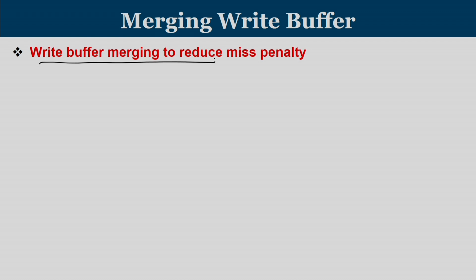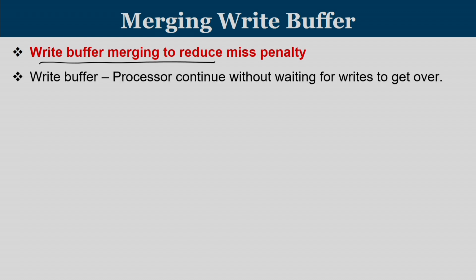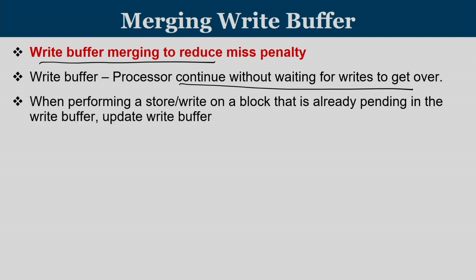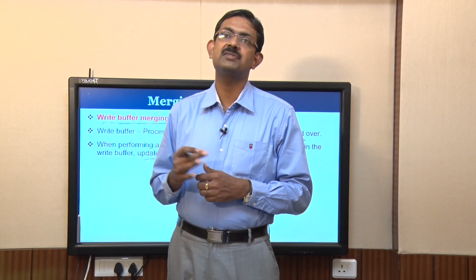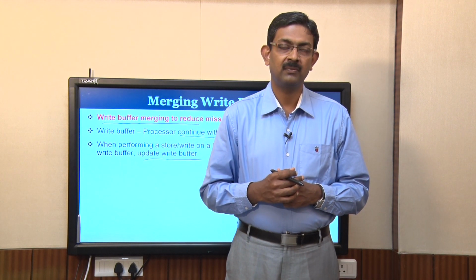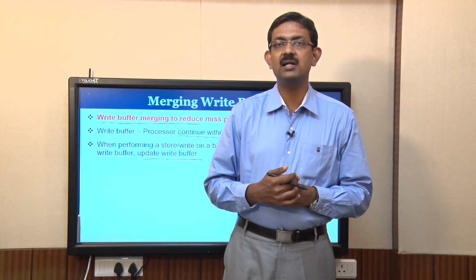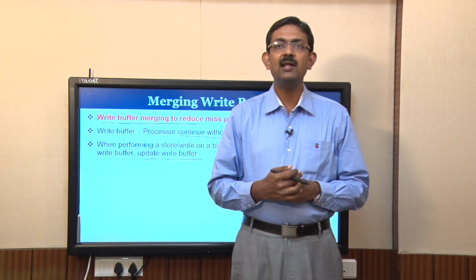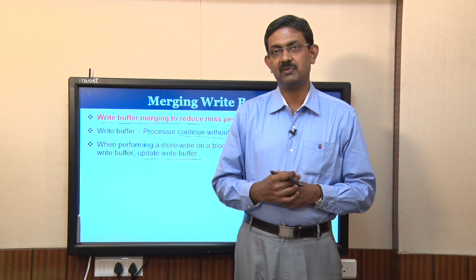Write buffer merging to reduce miss penalty. So, the write buffer is a structure where the processor will continue without waiting for the writes to get over. When you perform a store or a write on a block that is already pending in the write buffer, update the write buffer. That is the idea. Any write that you do, an entry is made into the write buffer for that particular block. A change happened in one of the words and the entire block is kept in the write buffer. In the near future, let us say one more write happens into the same block, that also will find a new entry in the write buffer.